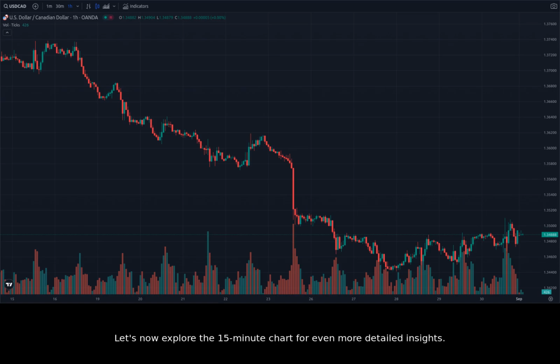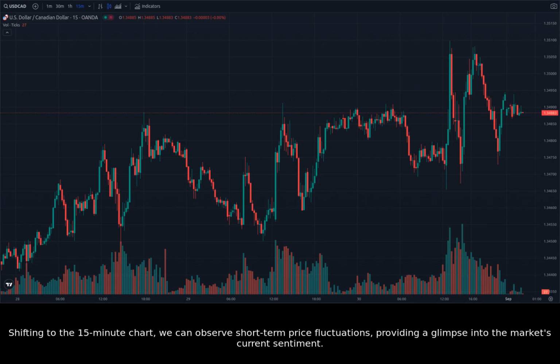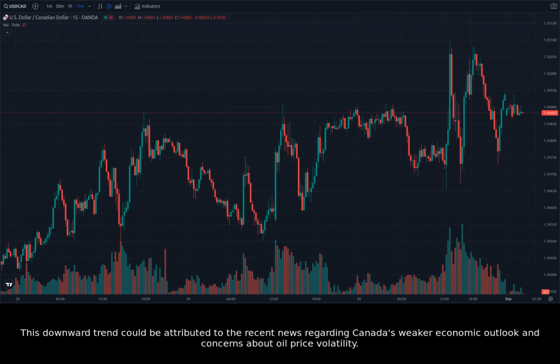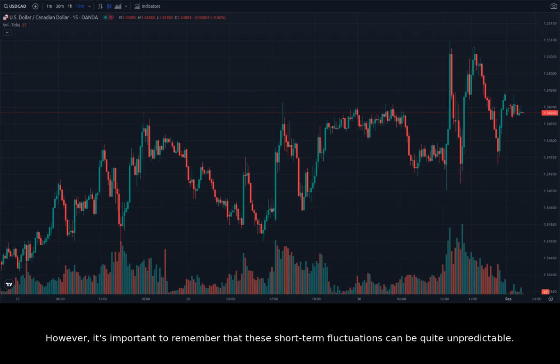Let's now explore the 15-minute chart for even more detailed insights. Shifting to the 15-minute chart, we can observe short-term price fluctuations, providing a glimpse into the market's current sentiment. Recent candles indicate a slight bearish bias, with the price trending downwards. This downward trend could be attributed to the recent news regarding Canada's weaker economic outlook and concerns about oil price volatility. However, it's important to remember that these short-term fluctuations can be quite unpredictable.